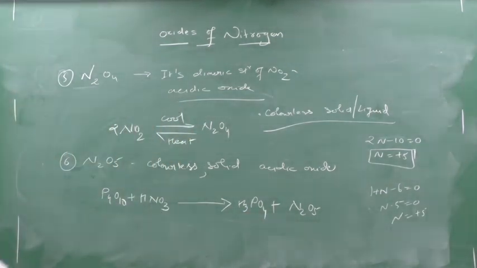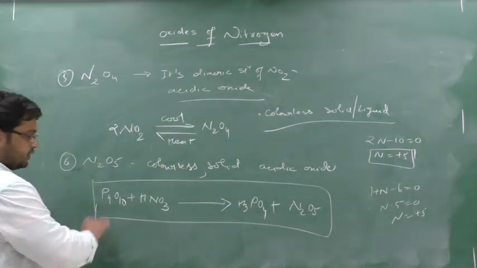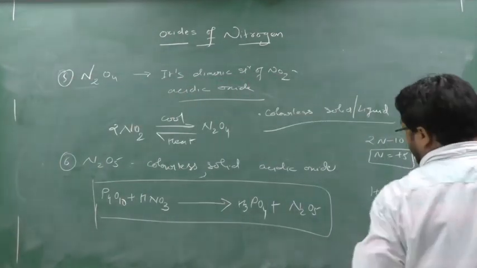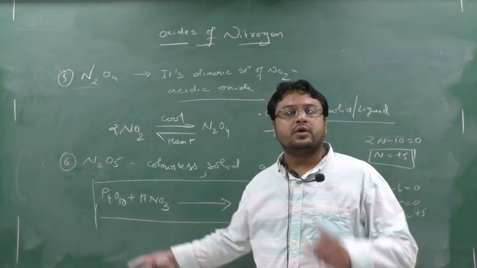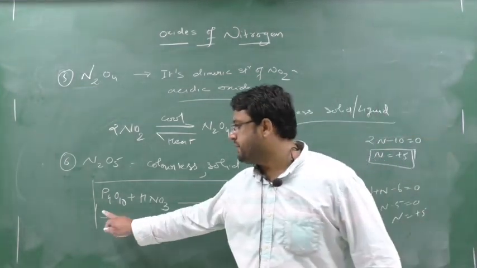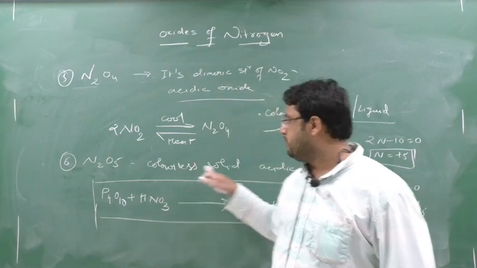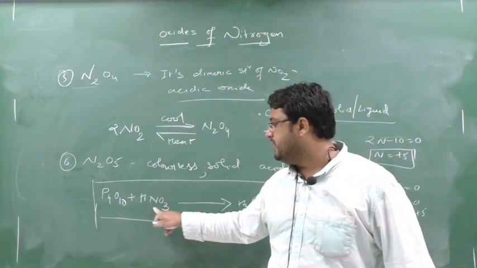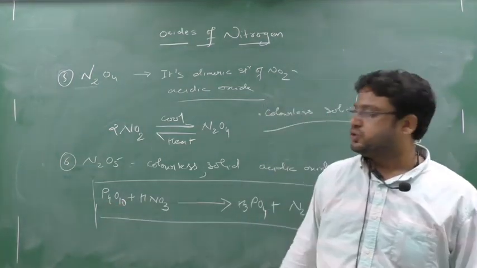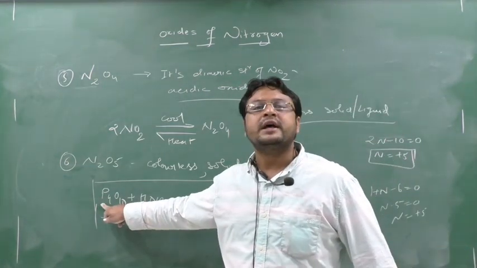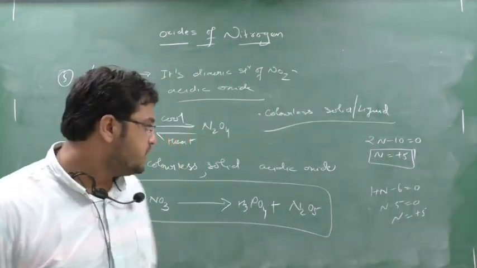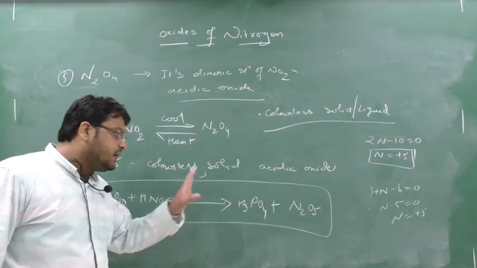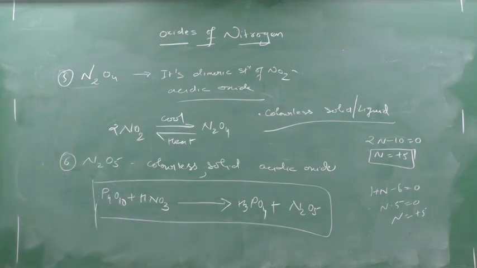Yes or no? So in this way you have to remember. Clear? As nitrogen in N2O5 is plus 5, I have to take one reactant of nitrogen which is also plus 5, that I have taken, HNO3. And I have to take one oxide of phosphorus of higher oxidation state. This you have to remember, that is P4O10. When you combine these two, one compound N2O5 will come, and here H will be released. This H will combine with this phosphorus. You know these are non-metallic oxides, and non-metallic oxides are what? Acidic in nature. That's why they are producing their acid. So the phosphorus acid is which, of higher oxidation state? H3PO4. So this is a trick to remember the reaction. In this way you can obtain the N2O5.